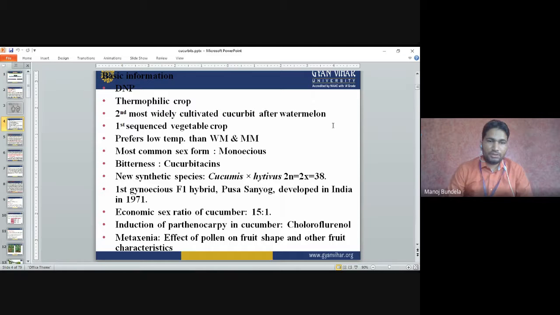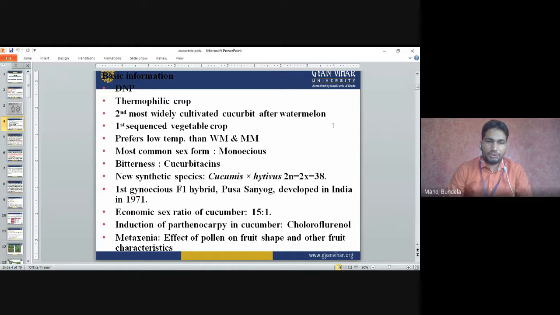The first gynoecious F1 hybrid of cucumber is Pusa Sanyog. It was developed in India in 1971. The economic ratio of cucumber is 15:1.